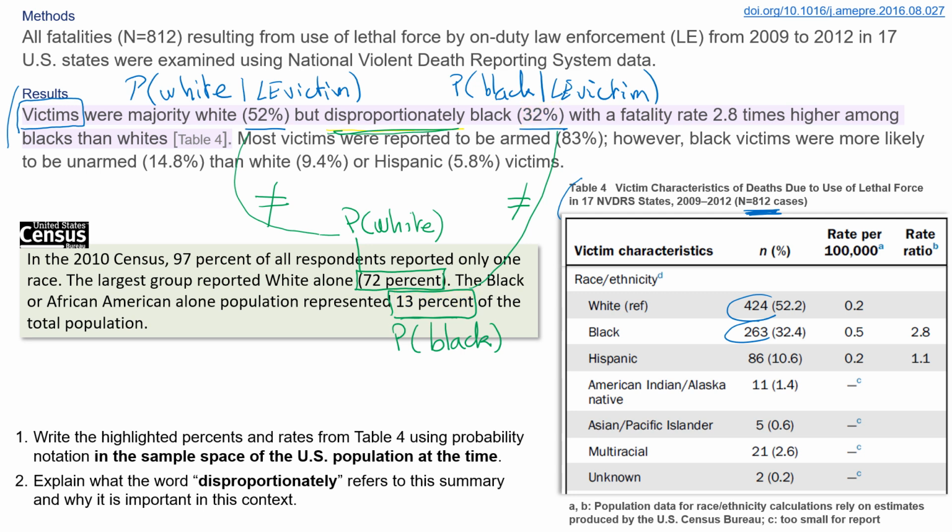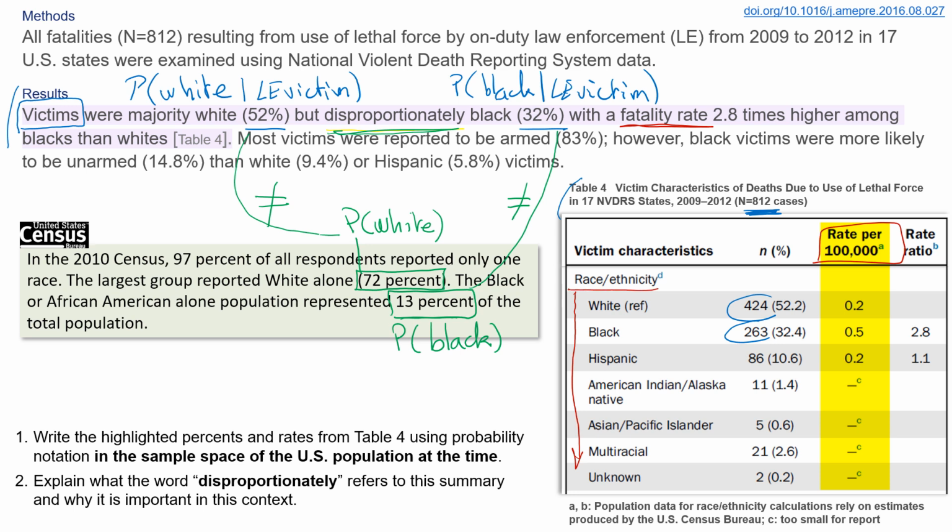Now, we are also told that the fatality rate was 2.8 times higher among blacks than whites. So the fatality rate is the rate calculated per 100,000 in the general population. So in the general population, we're looking at what is the probability of being a victim of law enforcement use of lethal force. And we do not have that overall probability. But what we do have is that probability broken down by each ethnic group.